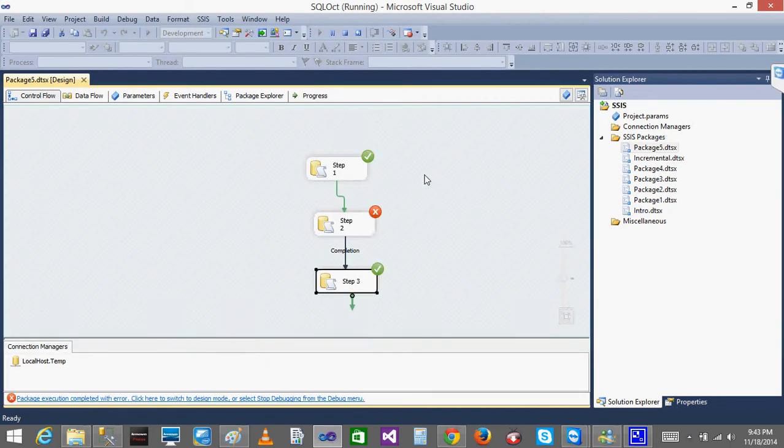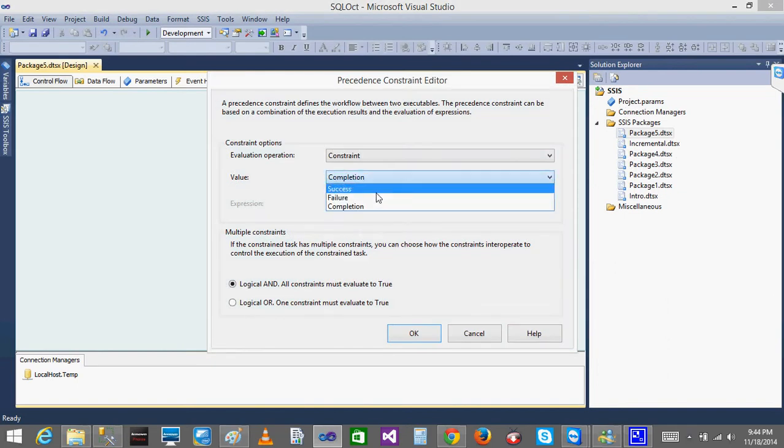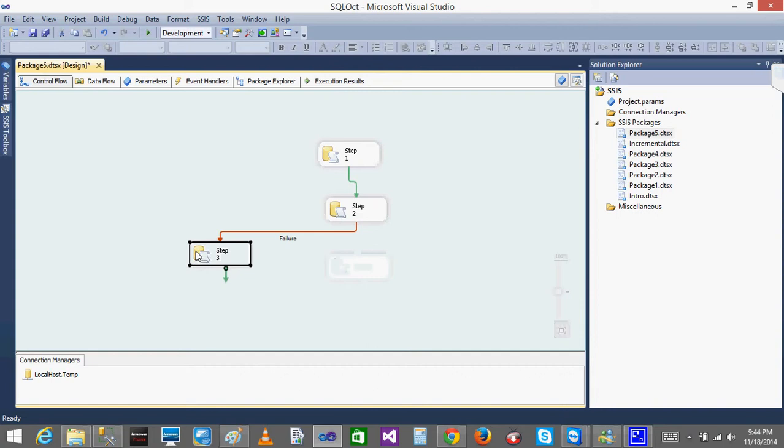See, even though my second step failed, it is not worrying about it. It is directly executing the third step because I have given it as a completion. Now let's see. Instead of completion, I'll give this one as a failure.